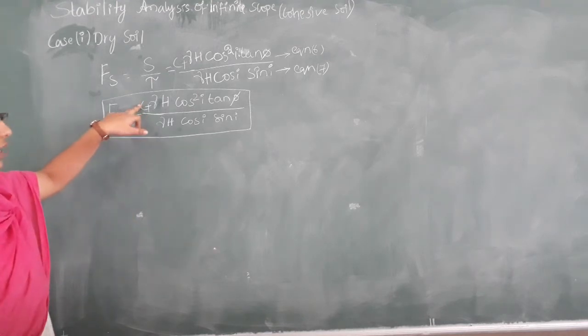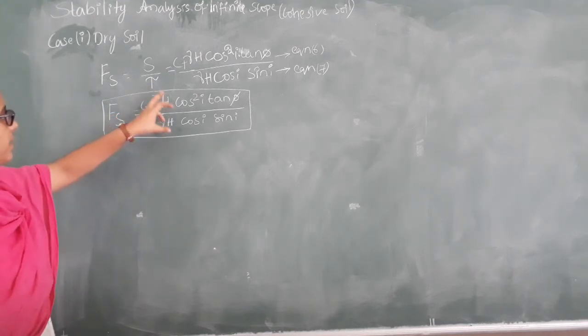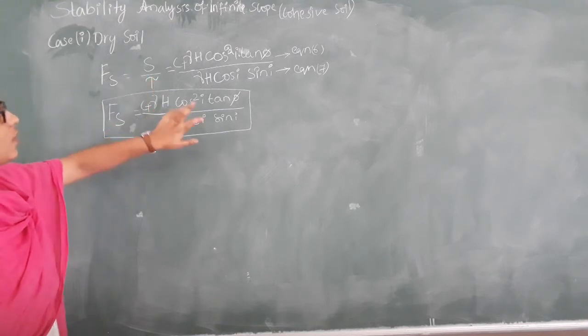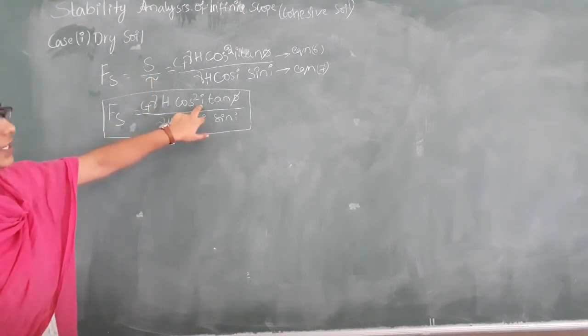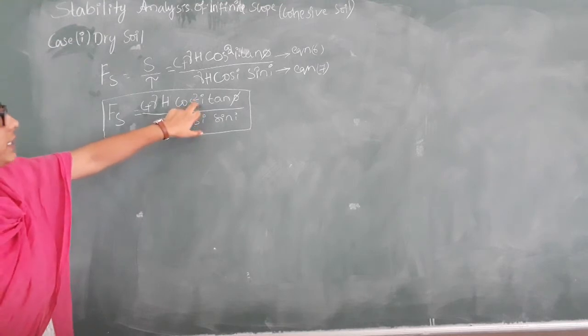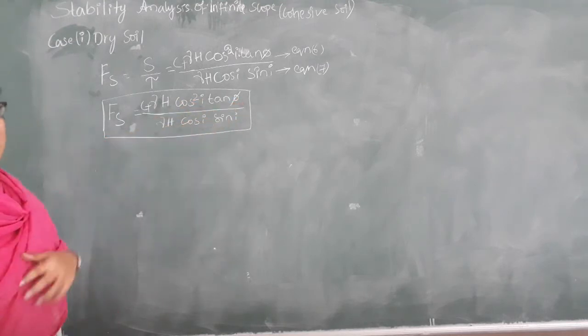I hope you all know each term in this formula. C is the cohesion of soil, gamma is the unit weight of soil, h is the height of the slope, i is the inclination angle made by the slope, and phi is the frictional angle.